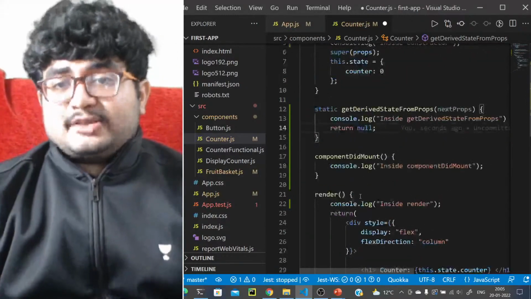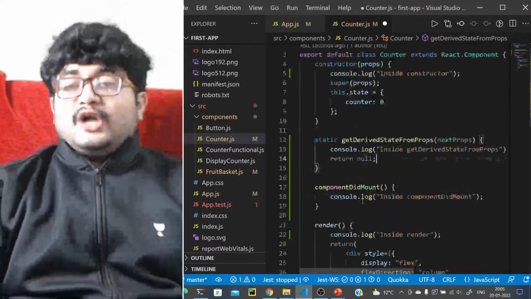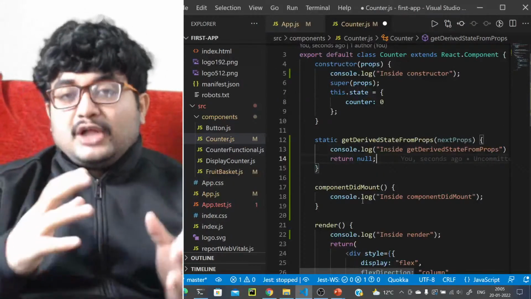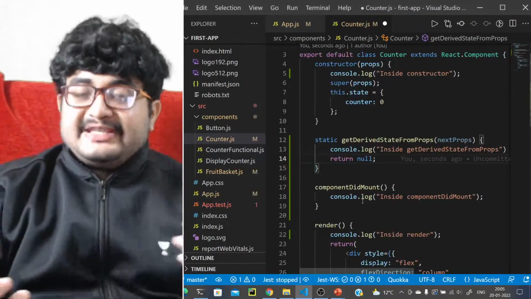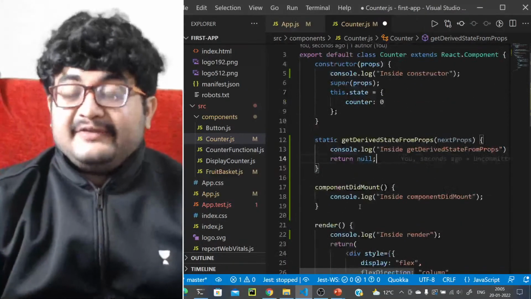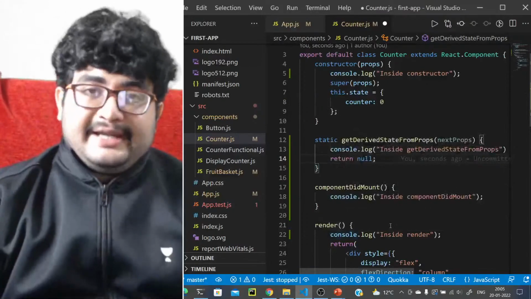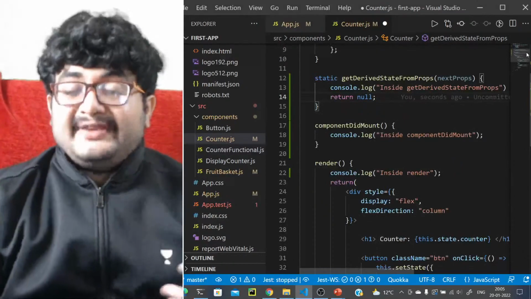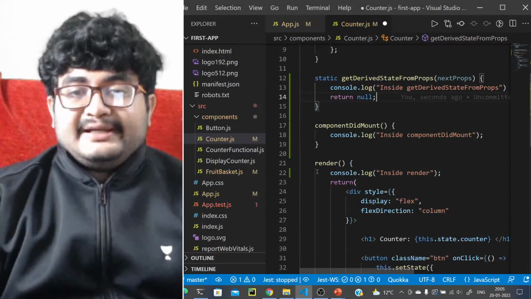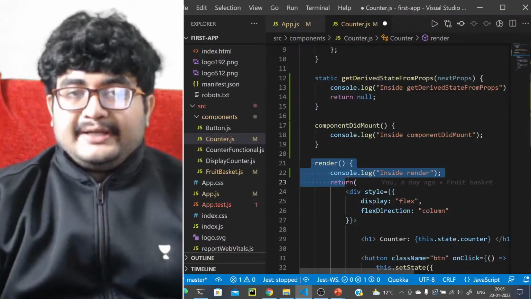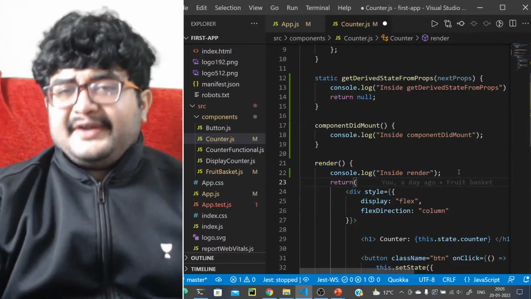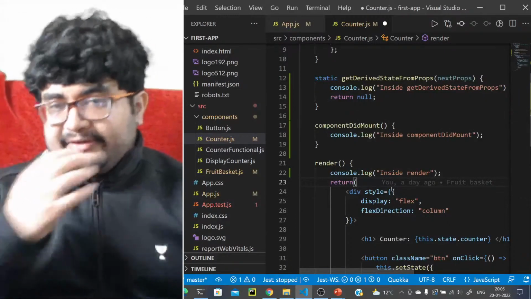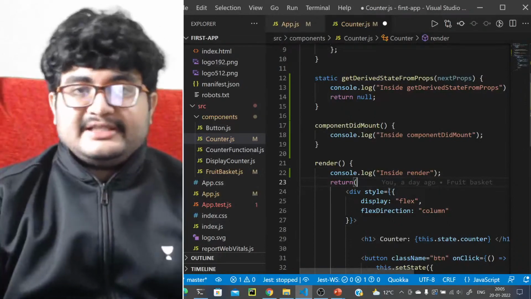The third thing that is called is render. Now render is not only called during the mounting phase, it is also called when we are updating. We have seen that when we are updating, we have to re-render, so that means we are calling render again. So render is not just called one time, it is called multiple times when the component is updating as well. So render is the third method that will be called in the flow. We already know the use case of render: it is used for returning the JSX, what this component represents.